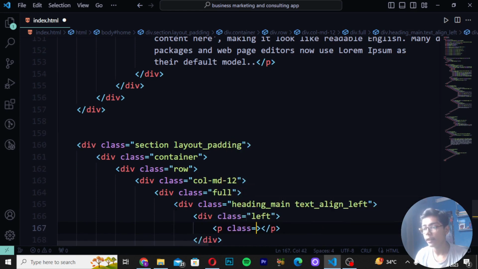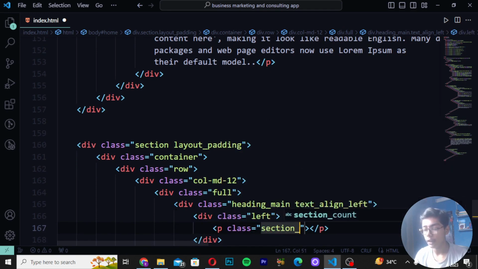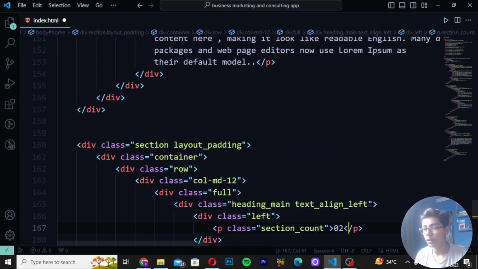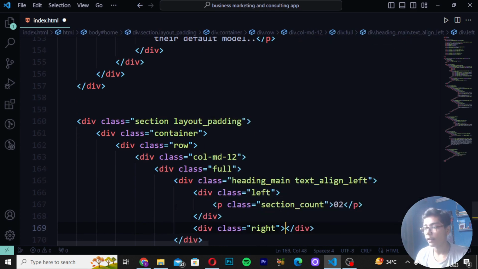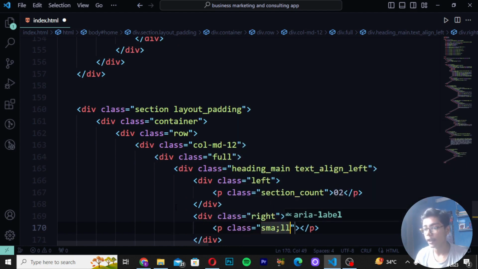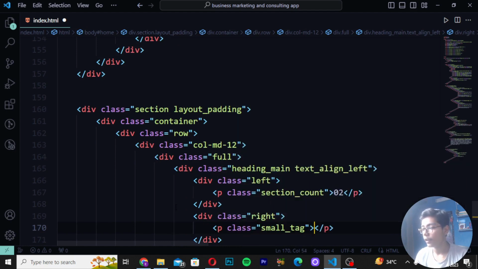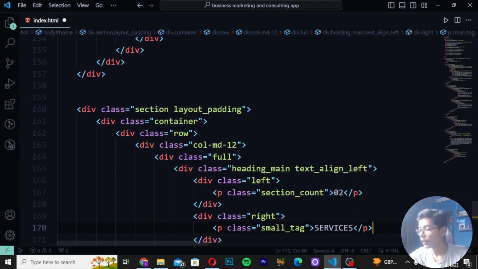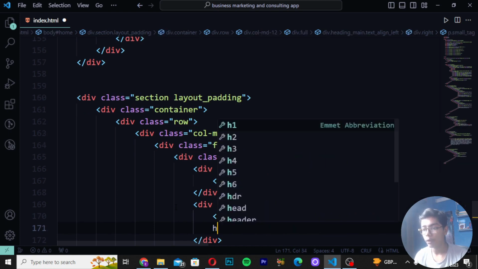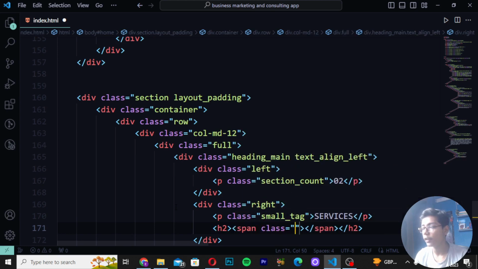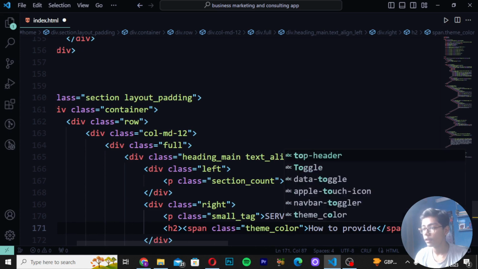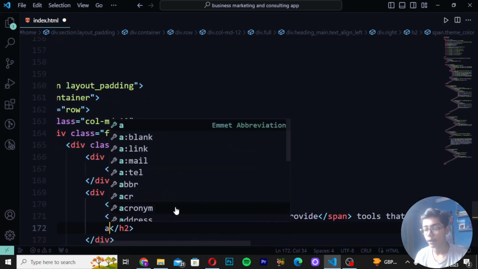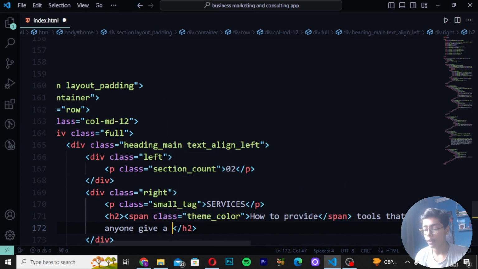Then you have to write p tag, and then you have to create here section count, and then in p tag I will be writing 02. Write here div class right, and then you have to write here p tag small tag. So here I will be now writing that, and write here services. So here I will be now writing that. After doing that, you have to simply just move down h2 and write here span tag, create class as theme color, and then you have to now just write here how to provide. Then you have to write here tools that help anyone give a voice to their ideas, like this.